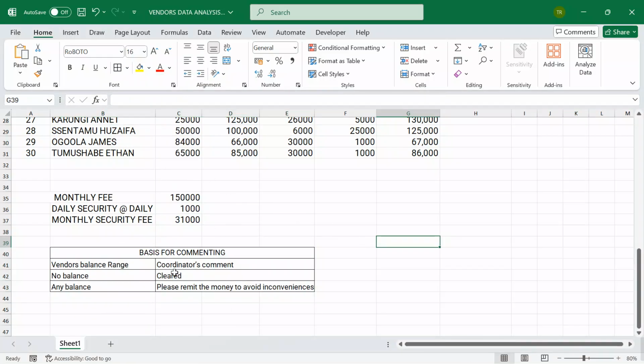After getting this here, I'll now look into the comments very well. Vendor's balance range or the coordinator's comment. Let me bold this, and then I'm going to do the polish later. No balance, we shall say cleared. Basis for commenting: no balance, cleared. Any balance, please remit the money to avoid inconveniences.